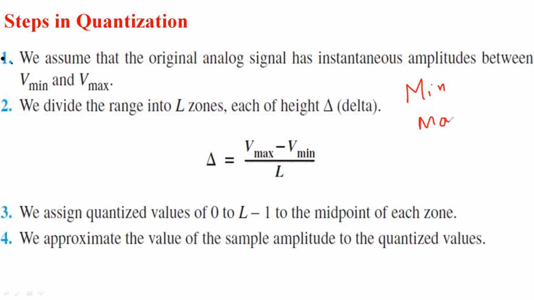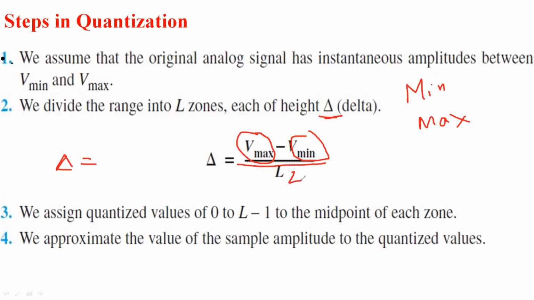For each zone, the height is represented by delta. In order to measure any signal, we have a height, called delta. By using the quantization process, we derive a formula: the height delta is equal to the maximum voltage of the original signal minus the minimum of the original signal, divided by the entire number of levels, L.